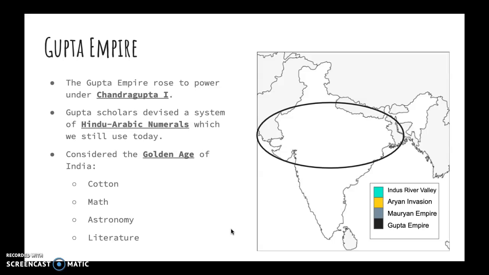So before they used to tally everything, after Hindu Arabic numerals, they were then able to count above the number 10, because they added that 0 in there. They also made strides in astronomy by studying the stars and literature. Make sure you add the Gupta Empire to your map.